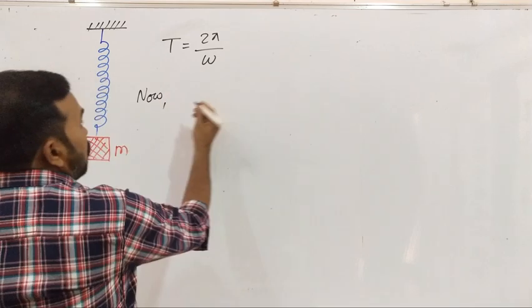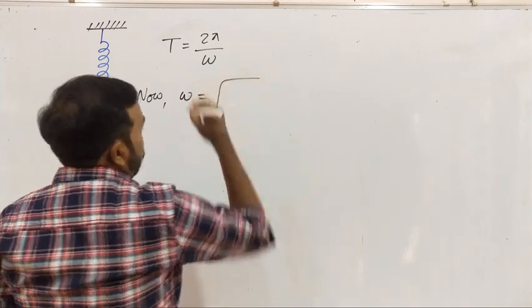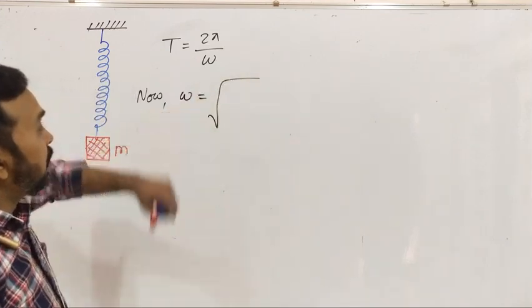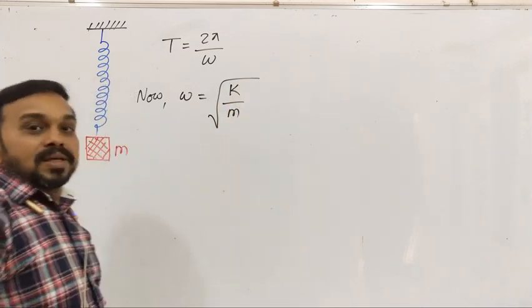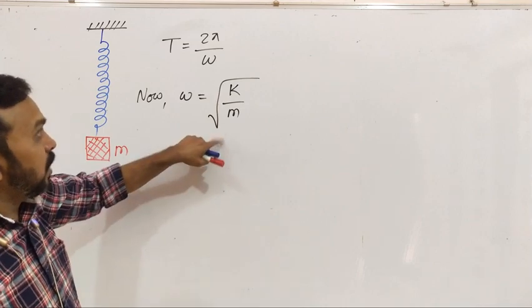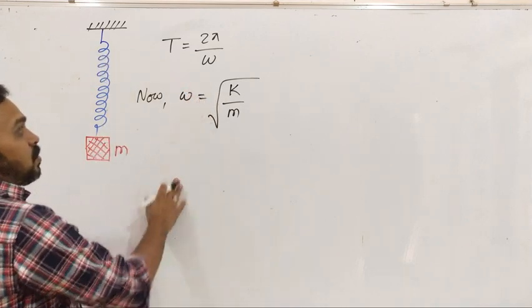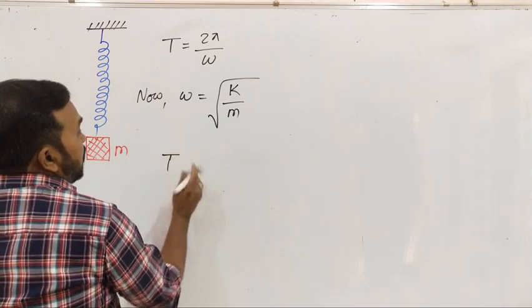Now we know that omega is equal to under root of k by m. So that is the omega. Omega is equal to under root of k by m. Right? So we know this formula. If I put it here, we get the time period of the spring system.